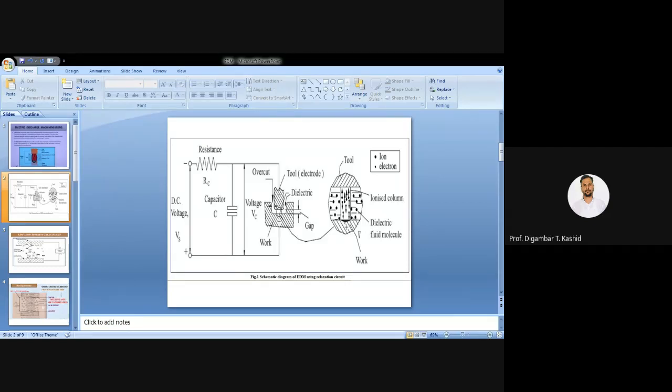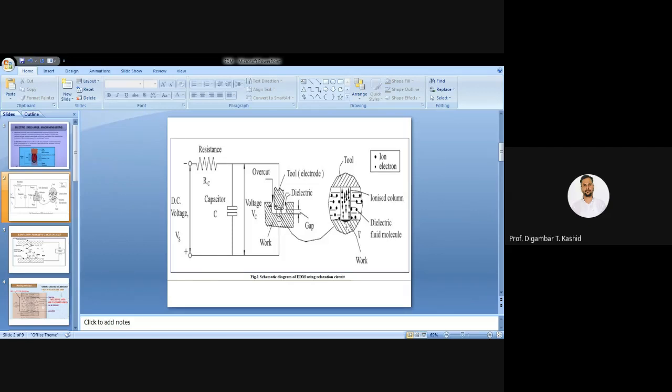You can see on the workpiece surface, and you will see the tool also under a microscope. This is an enlarged view, the microscope view, where I have shown the undulation here also.